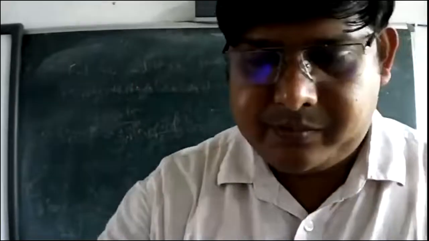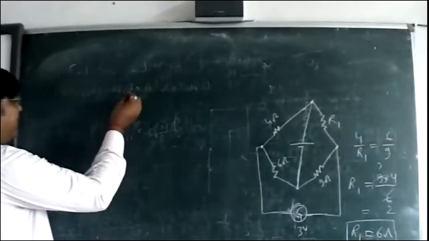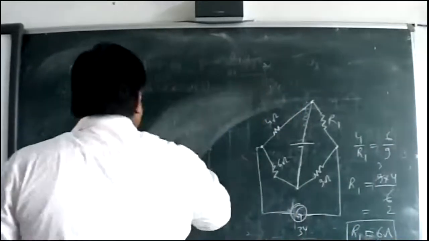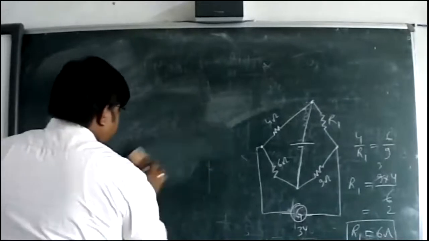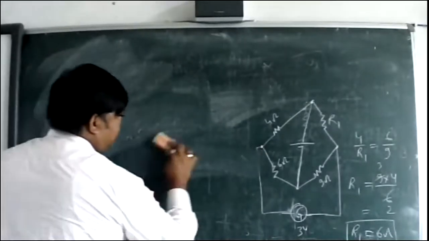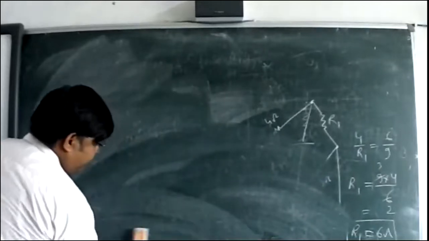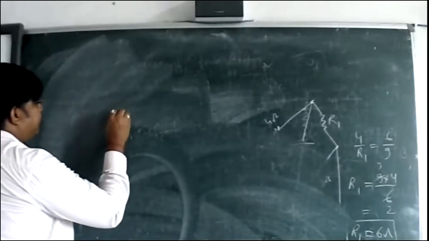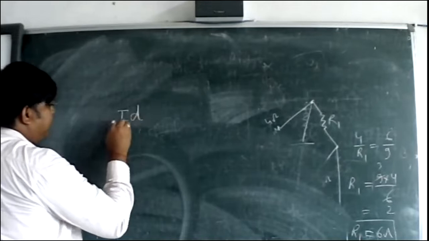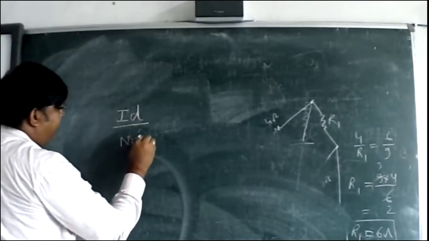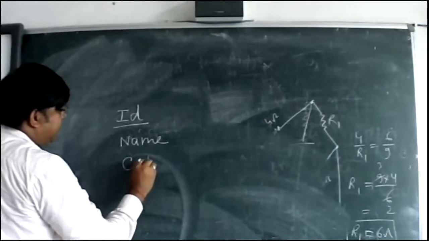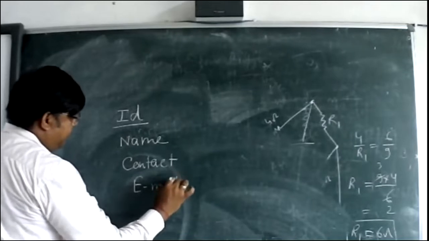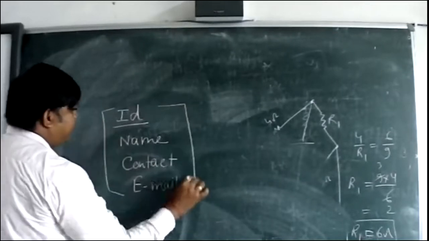For example, look here. In the diary, we need to store the ID, then the name, then the contact, and then the email ID of the student. These four values we have to store in the list.